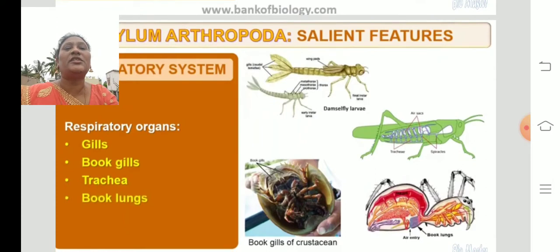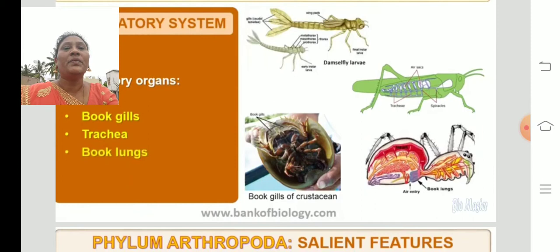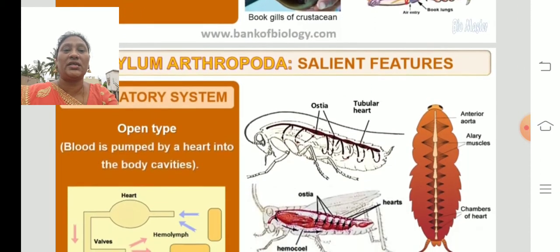Coming to the respiratory organs. The respiratory organs are gills, the book gills, which are book-like structures. The gills are in the form of a book, that's why they are called book gills. They respire even through the trachea and also book lungs. They have book gills, book lungs, trachea and gills. These are all the respiratory organs in arthropods, all the insects.